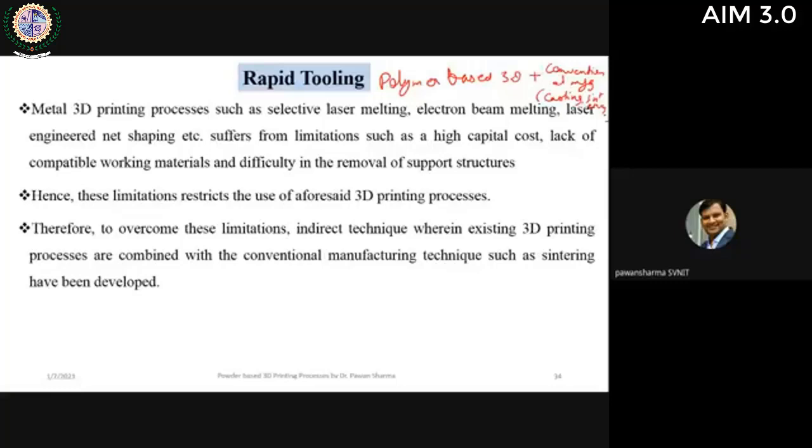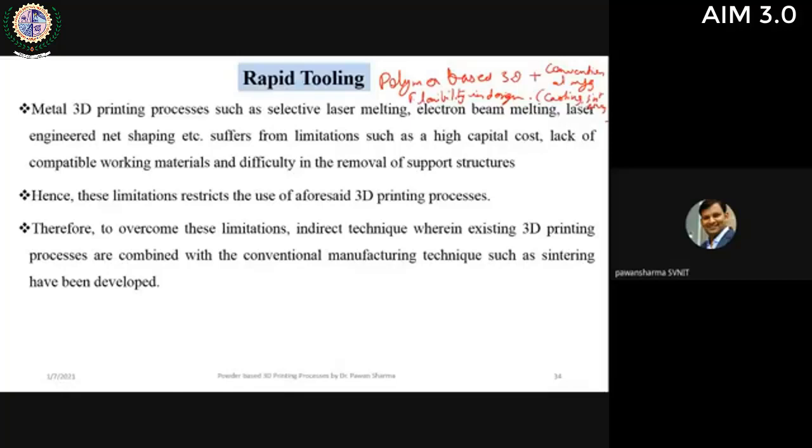So using polymer based 3D printing techniques, we can achieve flexibility in design, and using conventional techniques, we can impart strength to the part. So these are rapid tooling techniques. Why are they known as rapid tooling? The word rapid came from the rapid prototyping technique, because we are using polymer based techniques.